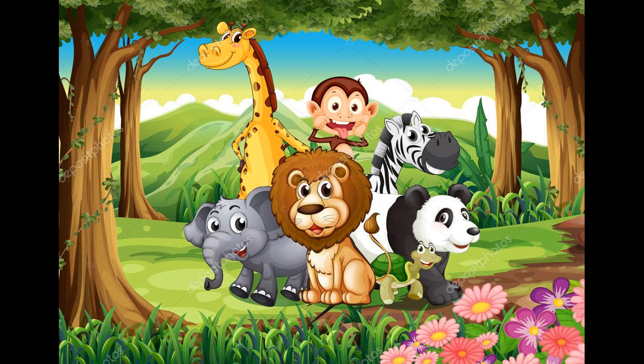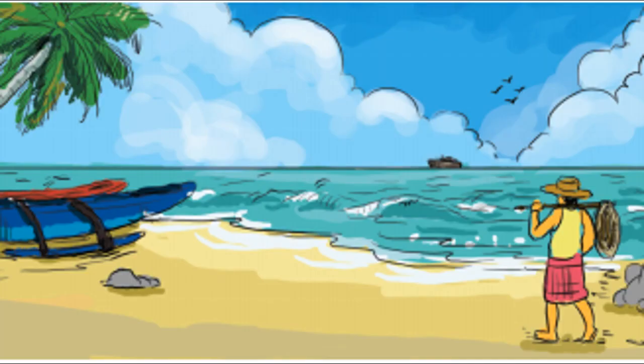Now we'll move to the fourth environment, the last one. What is this? It's a beach environment. So we can see here the ocean, the clouds, the sky, and I can see here coconut trees, and a boat is there, and a rock is there, and here we can see a fisherman, a man, right?